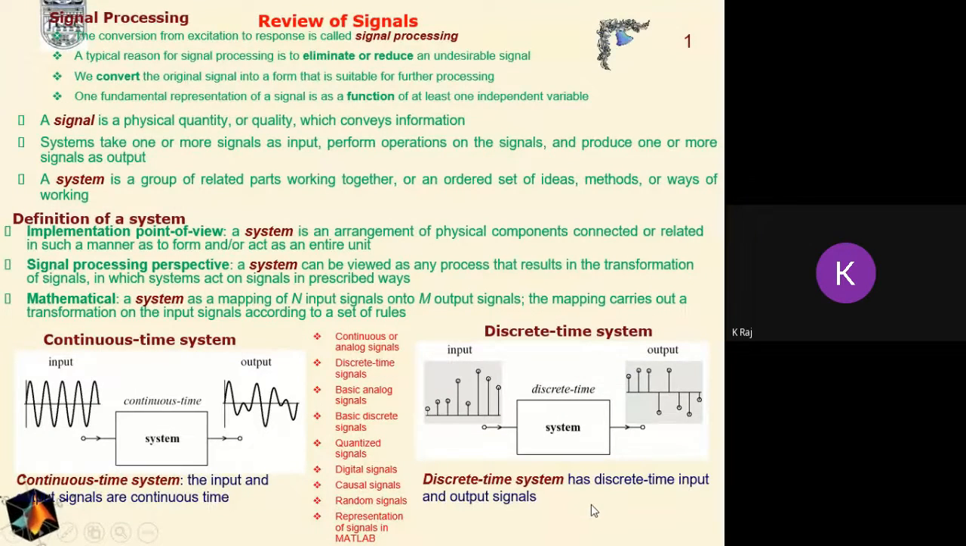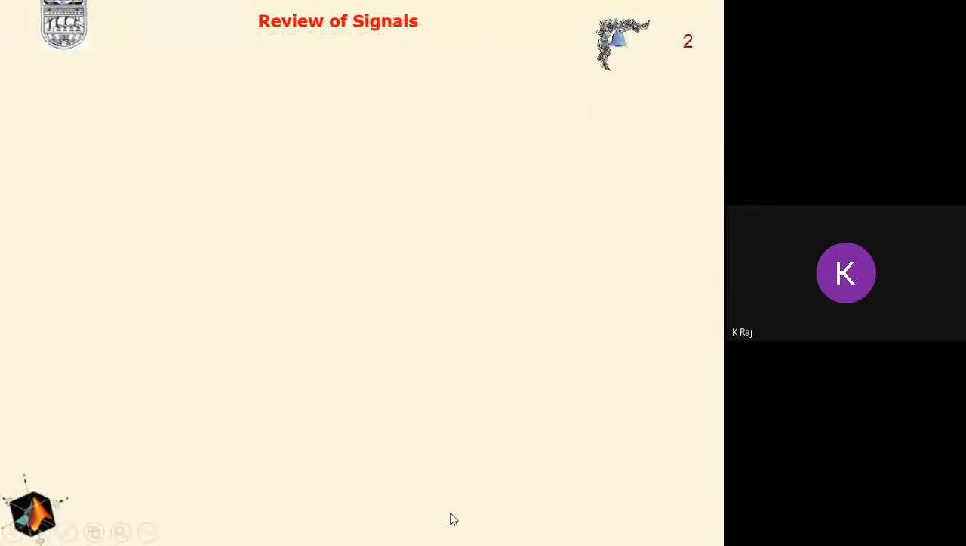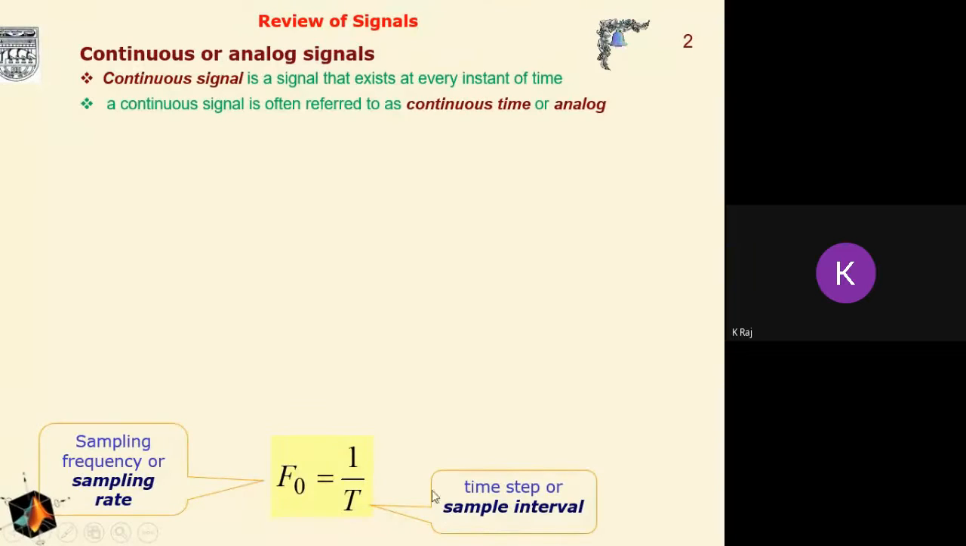Now, for the systems, we can describe the different types of signals that are used for the purpose of signal processing. They are the continuous or analog signal, discrete time signals, basic analog signals, basic discrete signals, quantized signal, digital signals, causal signal, random signal, and representation of the signals in MATLAB. We will discuss this in today's lecture. And now suppose we consider the continuous or analog signal.